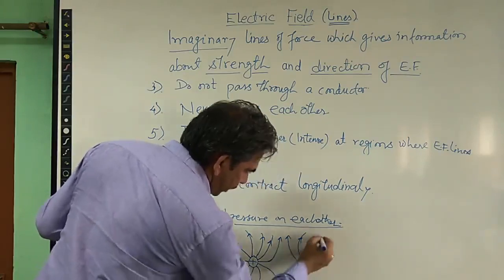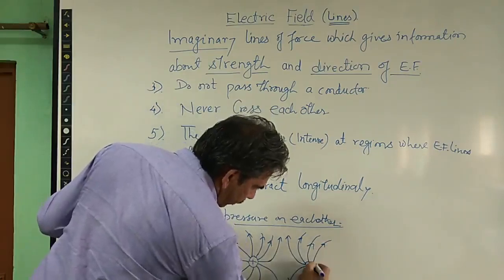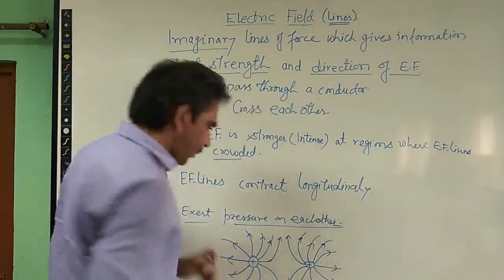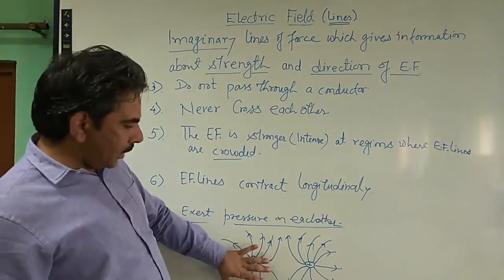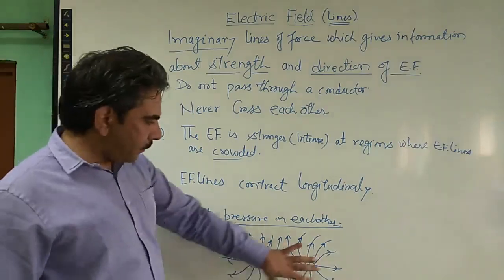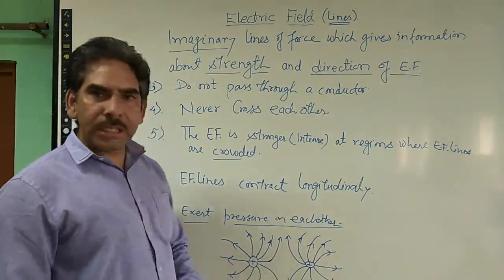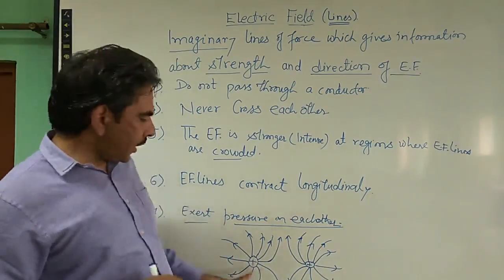So this is what we want to understand here from the concept of electric field lines. The field lines of one positive charge will be pushed away by the field lines of the other positive charge. Here we are taking that both charges are of the same magnitude.